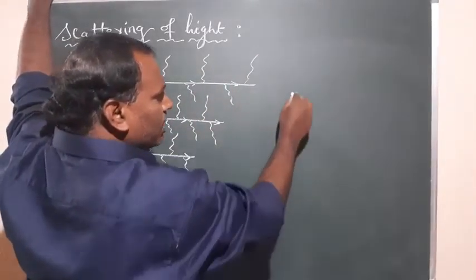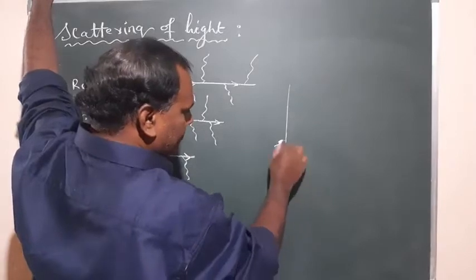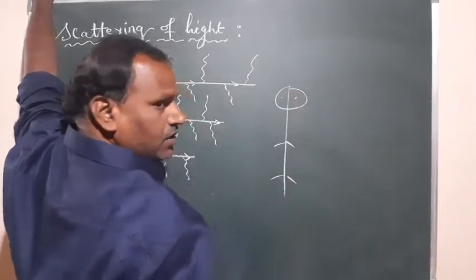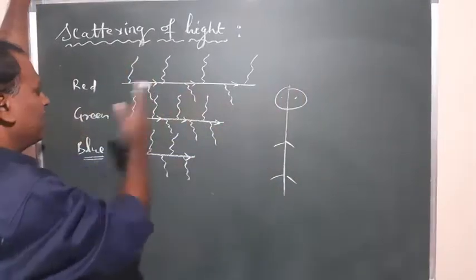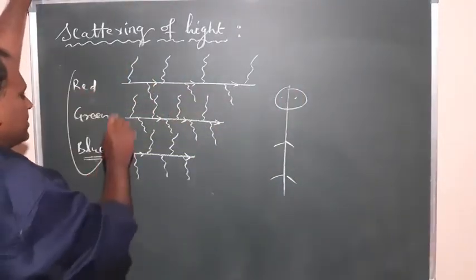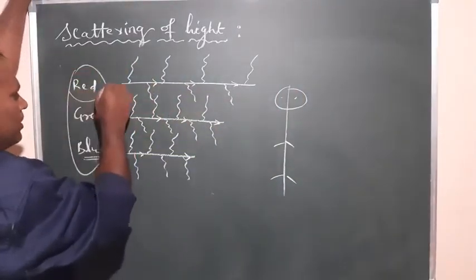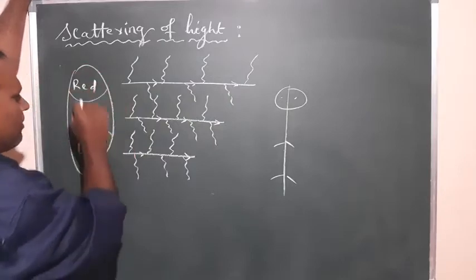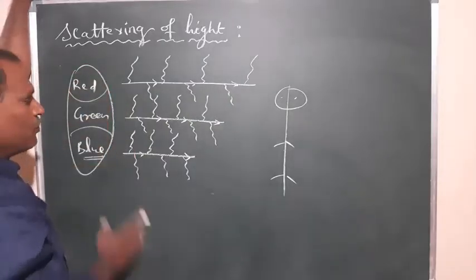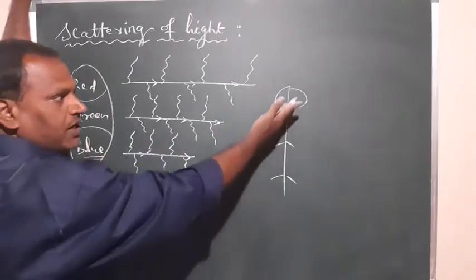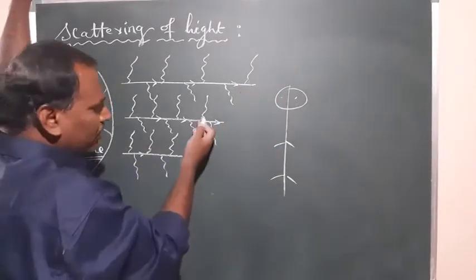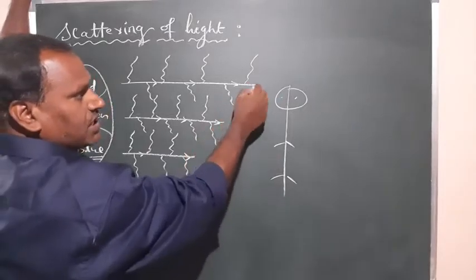Okay, so if a person is coming from a long distance, and here you have these colors as signals. This is one color, this is another color. We have signals like this. So which color will be identified first by the person? Definitely he will see this color first, compared to these two colors.